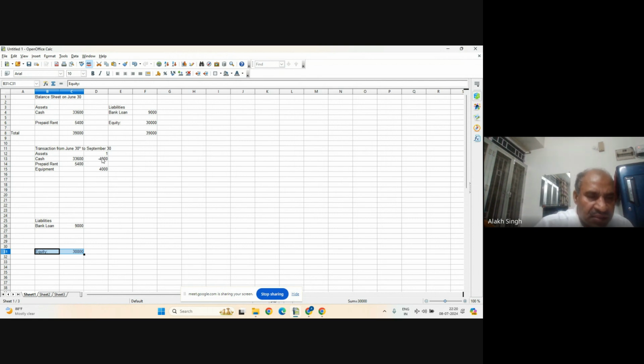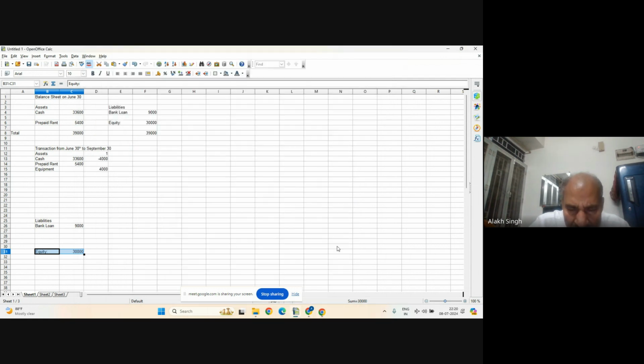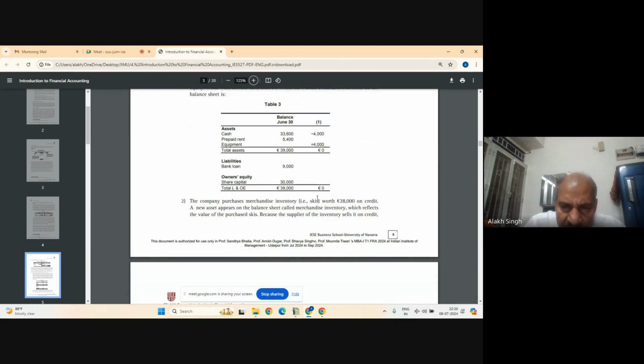So first transaction is this, and both are on the asset side. So one is minus, and the other is plus, and both cancel. Rick, is it clear to you? Yes. Okay, and Swastik, is it clear to you? Yes, sir. Okay. Now the interesting part we will go for two. Oh, sorry, we will go for second part. So it was only this. The purchase of equipment creates an okay. Now we go for the second part. So that's how you see the book has also answered, means cash minus 4,000 and equipment plus 4,000.